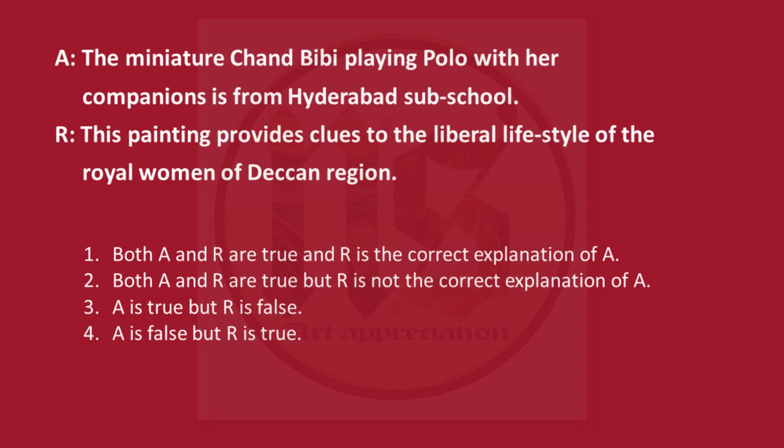R says this painting provides clues to the liberal lifestyle of the royal women of Deccan region. Yes, it does feel good to see these women playing polo because this is a great example of liberal lifestyle from our history. So, fourth one, that is A is false but R is true, is our correct answer.